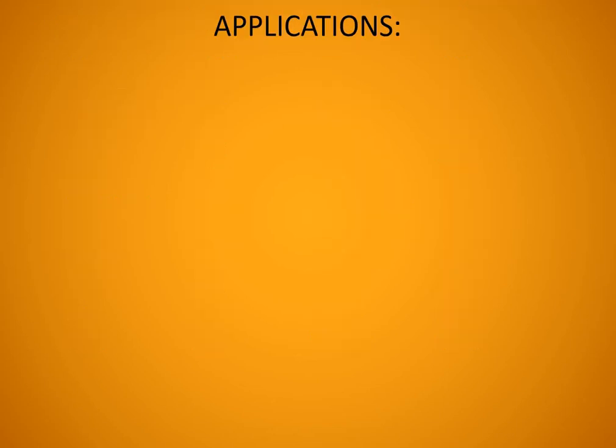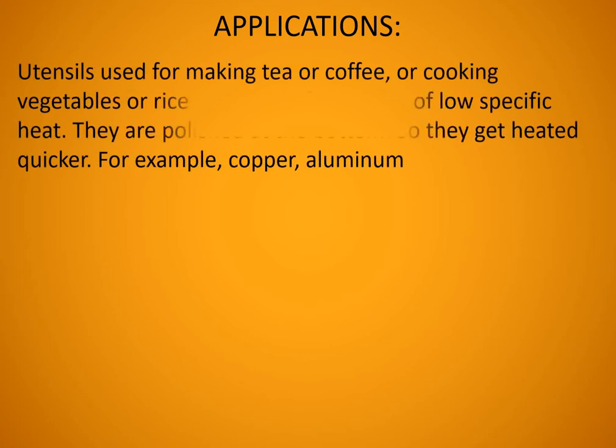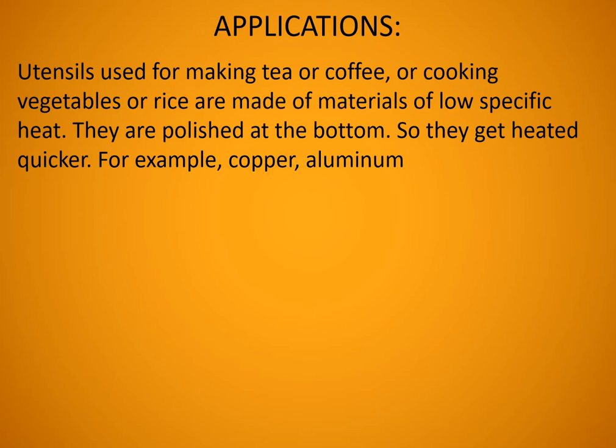Now we will discuss some of the applications of this specific heat capacity, where it is applied. You might have seen utensils which are used for making tea or coffee or cooking vegetables. Those vessels are normally made of materials of low specific heat capacity. Or you might have seen that they are polished at the bottom. Copper coated vessels you might have seen.